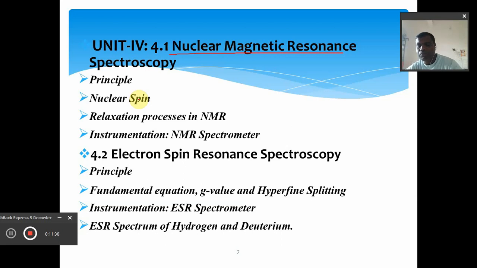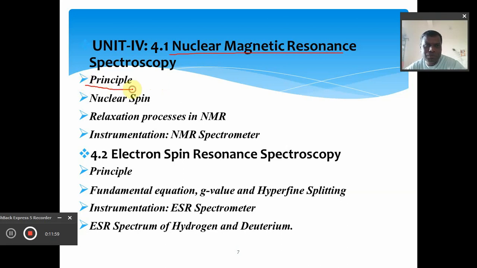Particularly, it is widely used in organic and inorganic chemistry. So whenever you want to determine the correct structure of the molecule, then this technique is used, that we call the nuclear magnetic resonance spectroscopy.